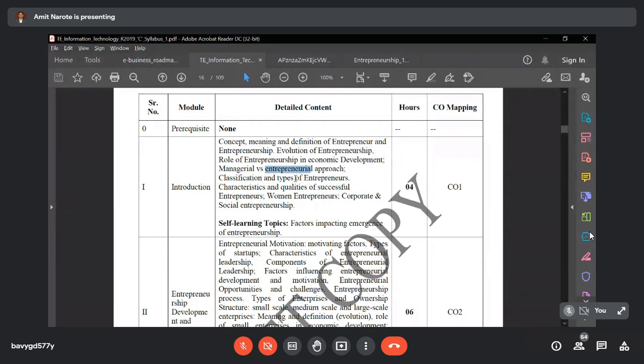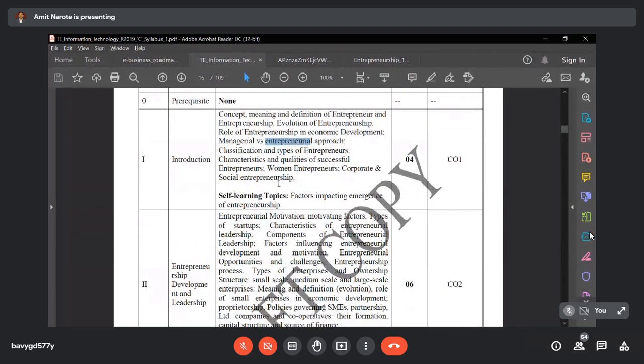Then the classification and types of entrepreneurs. What are the different classifications and types of entrepreneurs that we are going to discuss? Then the characteristics and qualities of a successful entrepreneur. What are the characteristics and different qualities of a successful entrepreneur that we are going to discuss?